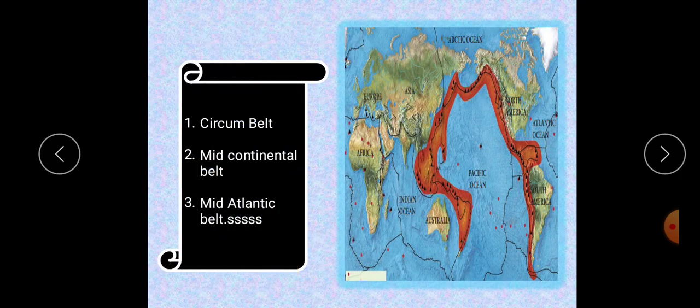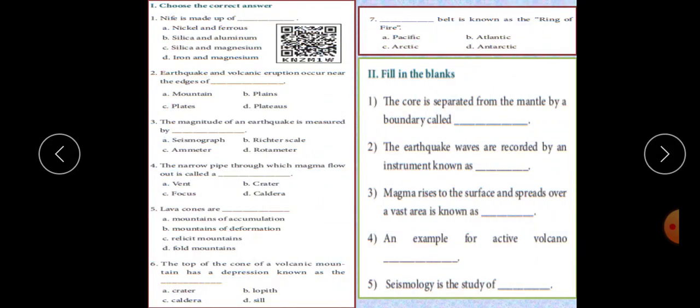Now we will see about the distribution of volcanoes in the world. Volcanoes are located in a clearly defined pattern around the world. They are closely related to regions that have been intensively folded or faulted. There are about 500 active volcanoes and thousands of dormant and extinct ones. There are three major zones of volcanic activity in the world. That is the Circum-Pacific Belt, the Mid-Continental Belt, the Mid-Atlantic Belt. We'll see about that.